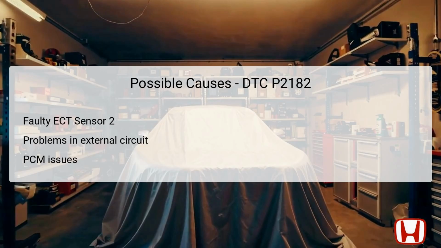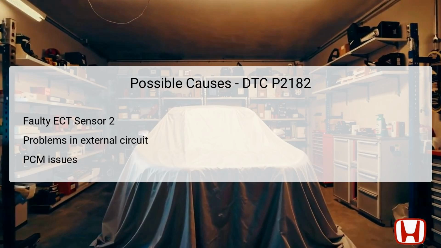There are several possible causes for the activation of DTC P2182. First, the most common cause is a faulty Engine Coolant Temperature (ECT) Sensor 2. Over time, this sensor can fail due to electrical issues or internal damage, leading to inaccurate readings.